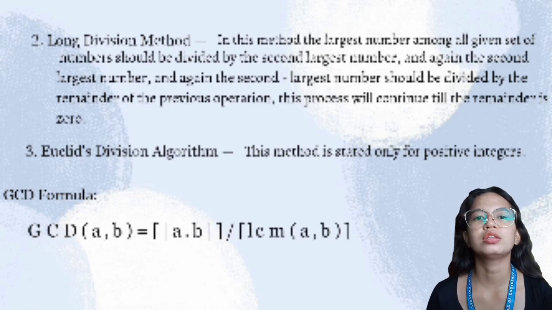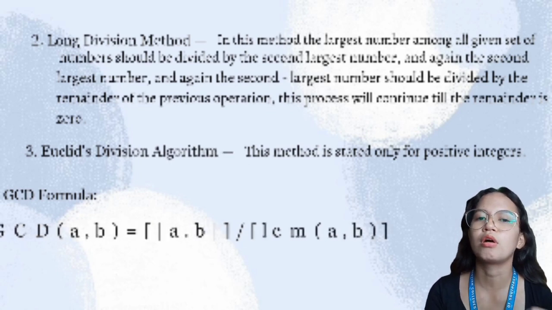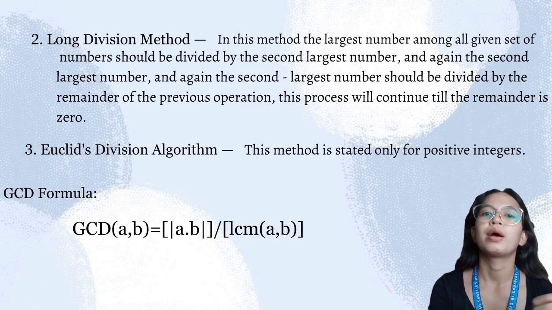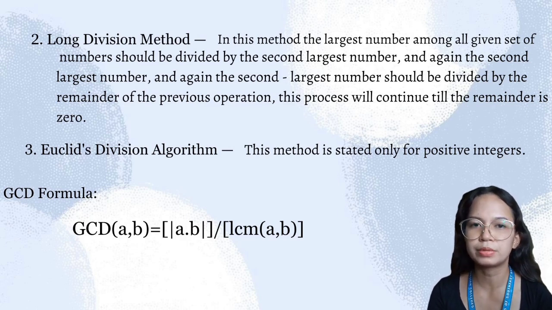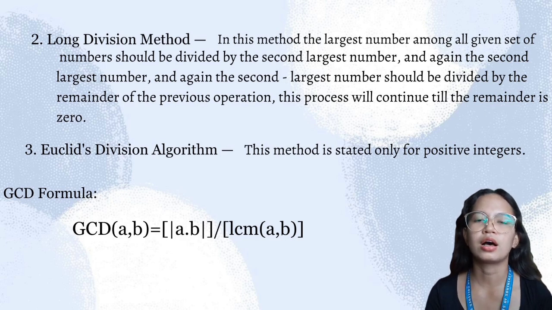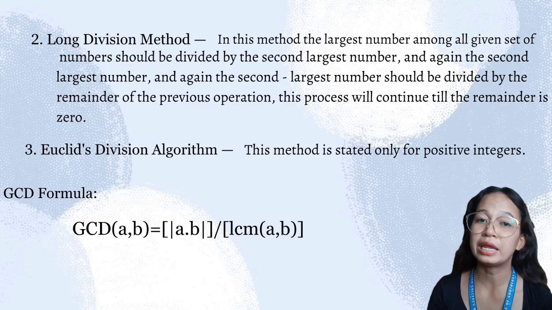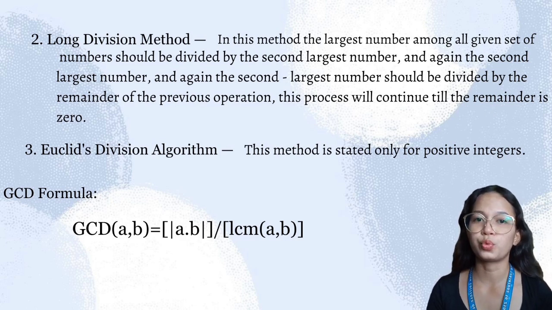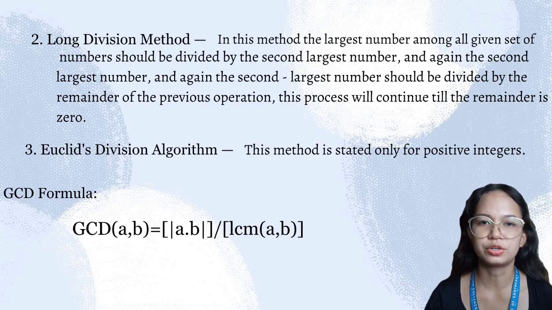In this method, the largest number among all the given set of numbers should be divided by the second largest number, and again, the second largest number should be divided by the remainder of the previous operation. This process will continue until the remainder is 0.